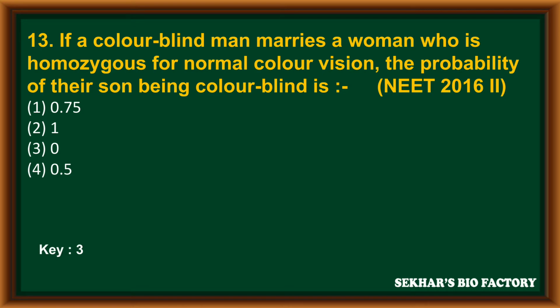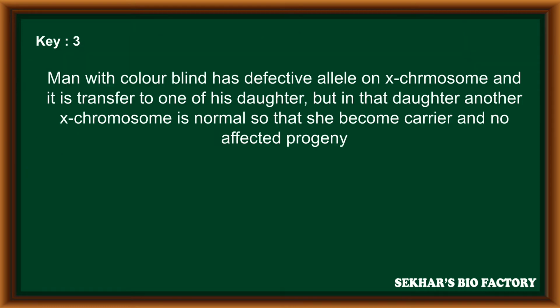There are no colorblind sons, percentage 0. A colorblind man has a defective allele on his X chromosome, and it is transferred to his daughters only. But in that daughter, the other X chromosome, which is inherited from the mother, is normal, so she becomes a carrier, and there is no affected progeny for this couple.